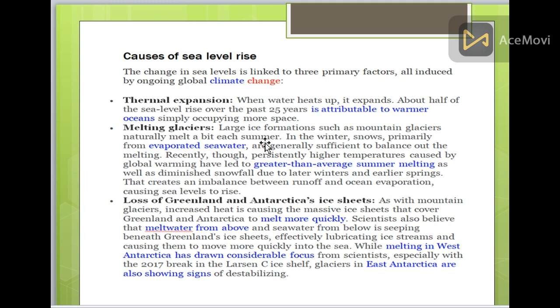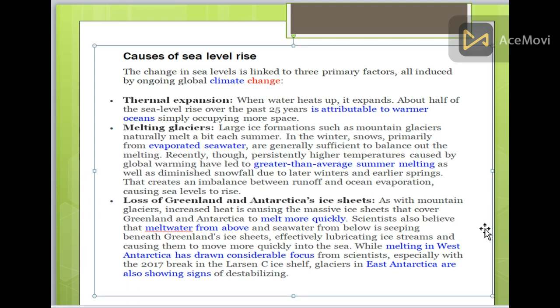Melting glaciers. As ice melts, the water level increases and temperatures rise. Loss of Greenland and Antarctica ice sheets. As mountain glaciers increase in melting, heat is causing the massive ice sheets that cover Greenland and Antarctica to melt more quickly, so the water level rises.